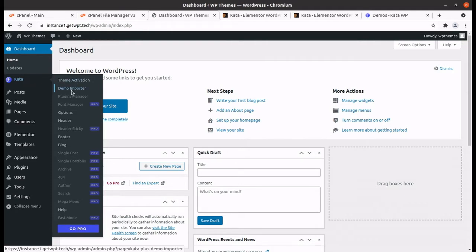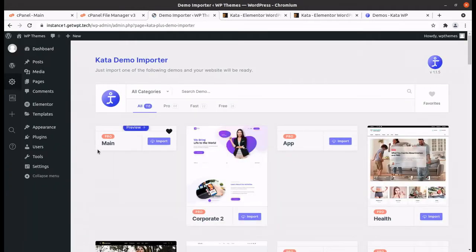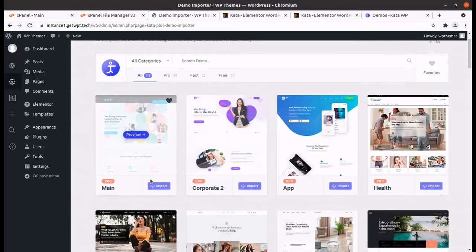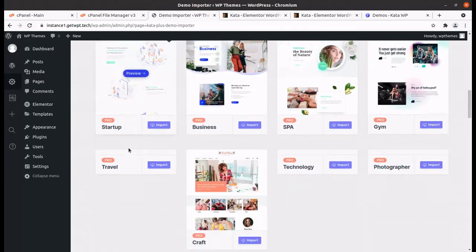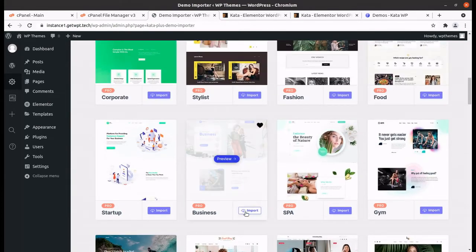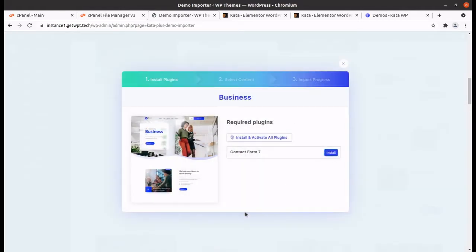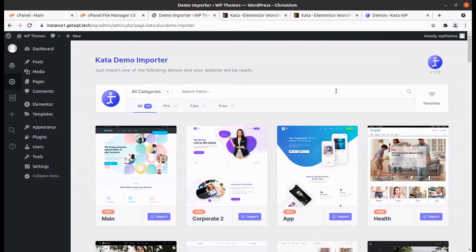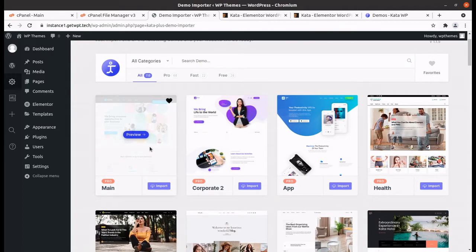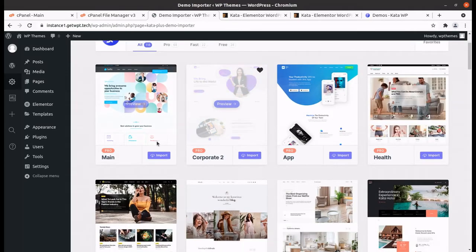After theme installation, the demo importer is another option which is available. Of course, it is not difficult to choose from the available demos, and I believe this is not a pro version. So I just click randomly on the business, and okay, during the installation of a demo of any selected layout, the required set of plugins will be installed.